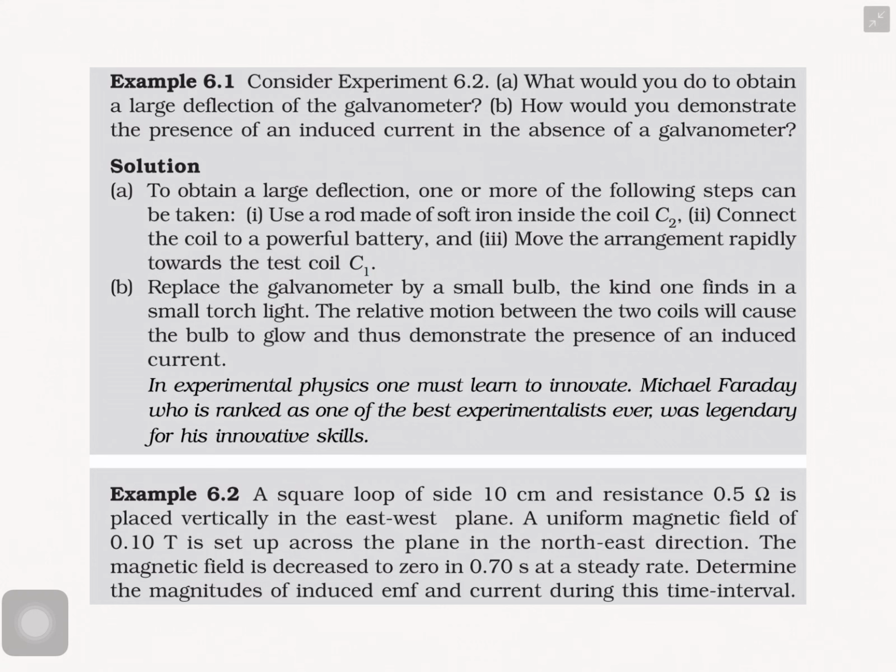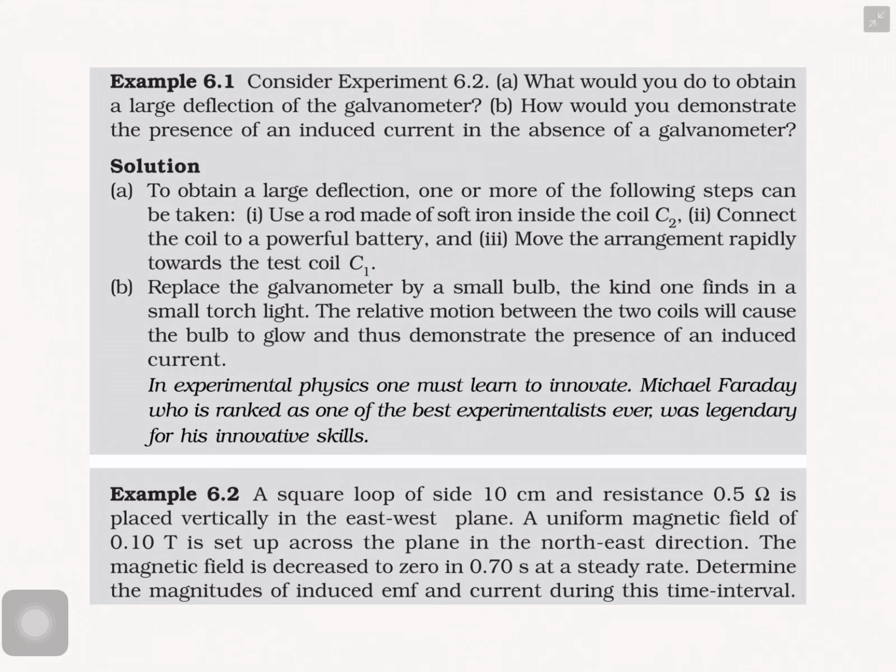Second question. What is the second question? How would you demonstrate the presence of induced current in the absence of a galvanometer? For the experiments, we used only a galvanometer. Without a galvanometer, how will you demonstrate the induced current? It's a very simple one. The galvanometer is replaced by a small bulb. Whenever current flows through the circuit, the bulb will glow. So this is the way we can easily demonstrate the induced current.